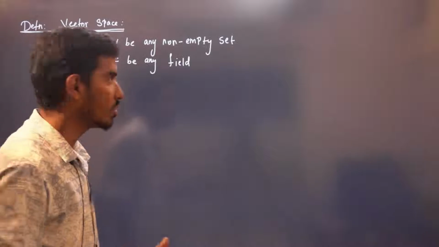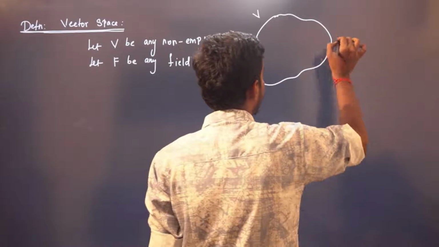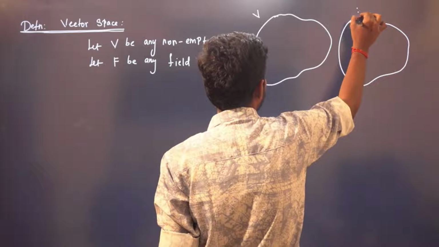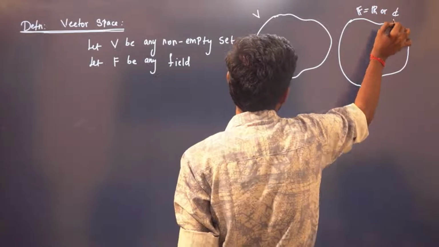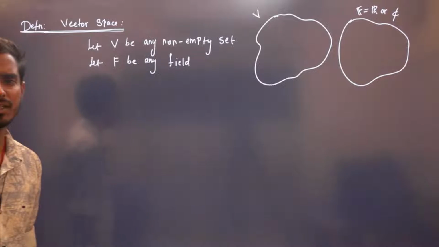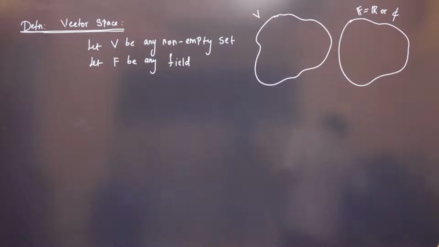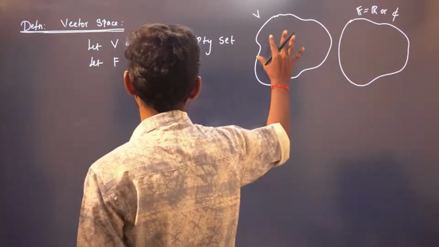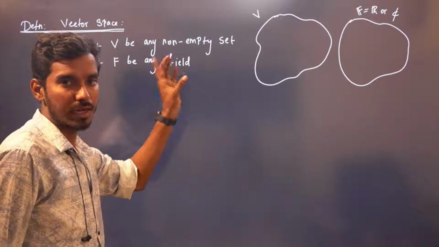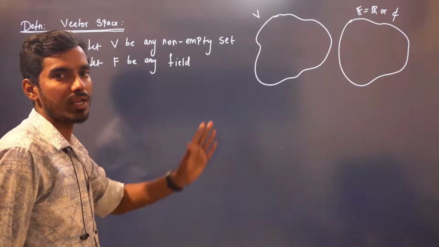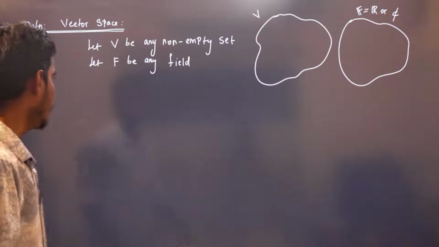We have two sets now. B can be any non-empty set, and we have a field F, right? Usually, this will be either real number or complex number, because integer is not a field. In examples, we usually take real numbers and complex numbers as the field. See, I cannot write this directly. You should know what a field is. That is why I have given you 1 hour to explain what is a group and what is a field. Okay. Let B be a non-empty set and F be any field.